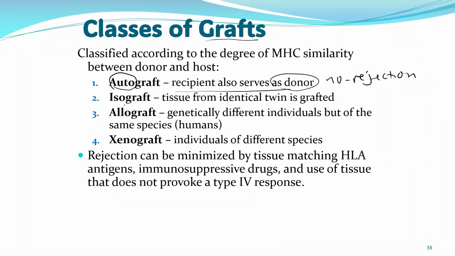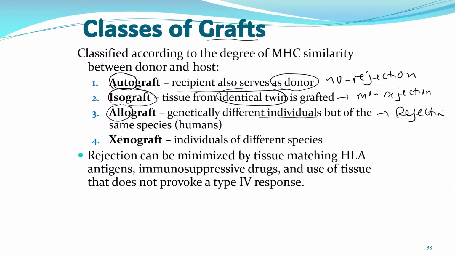If it is an isograft, the skin is actually from an identical twin. There will also most of the time be no rejection, because identical twins actually have the same marker proteins on their cells. The MHC class 1 is the same, and MHC class 2 is also the same. So no rejection. If it is an allograft, which is coming from a different person, then there will be rejection.